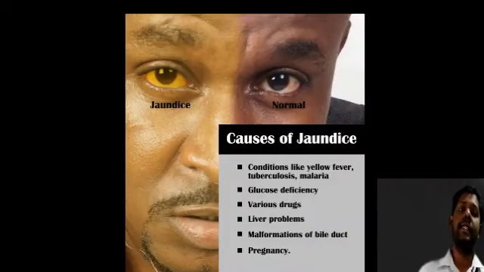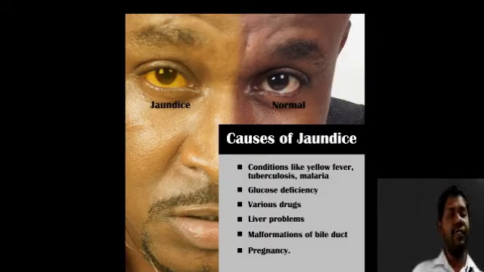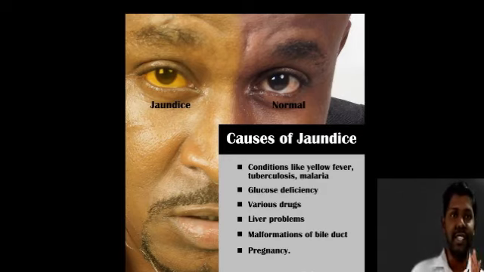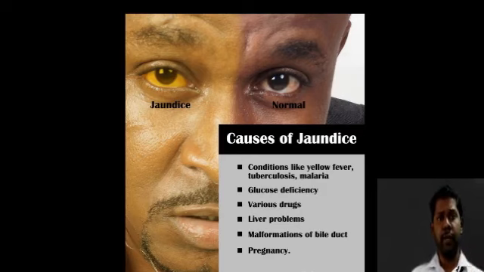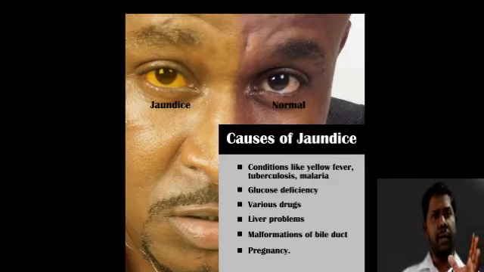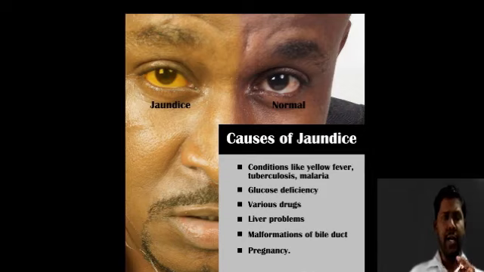Coming to the next one, that is icterus or jaundice. As I said, for cyanosis it is blue discoloration. Jaundice, everyone knows, is yellowish discoloration of the skin and mucous membrane, which is due to an increase in bilirubin content. The normal bilirubin is around 1 milligram per deciliter, but for jaundice or the icteric condition, it is more than 2 to 3 milligram per deciliter.